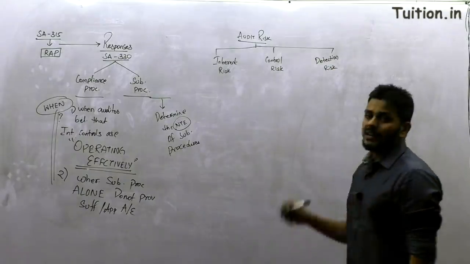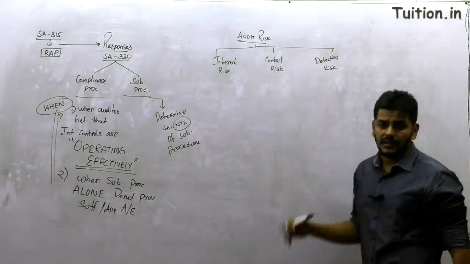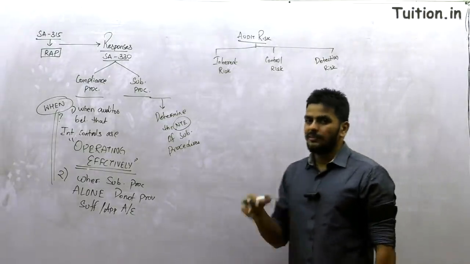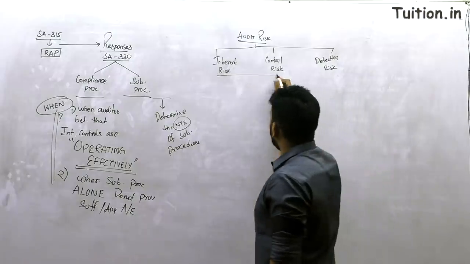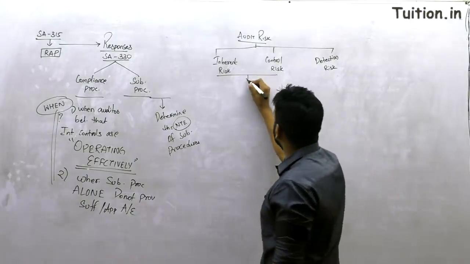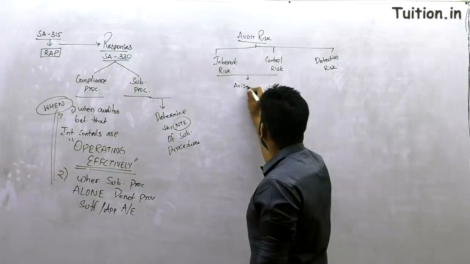A lot of people in the past have complained about not understanding this topic properly. Let me spend a couple of minutes explaining it. It's a very, very simple concept, right? First and foremost thing that you need to understand is that inherent risk and control risk arise at the level of management.